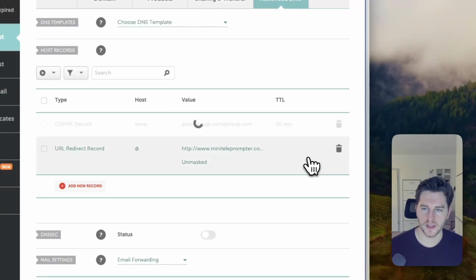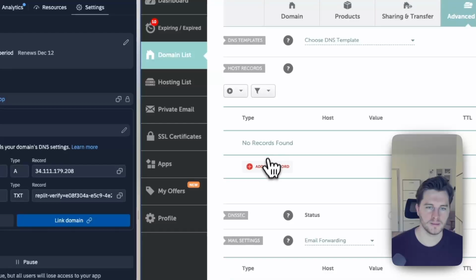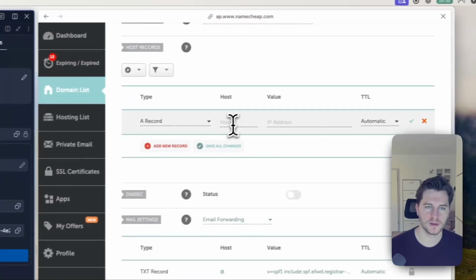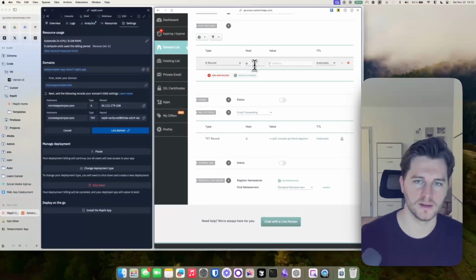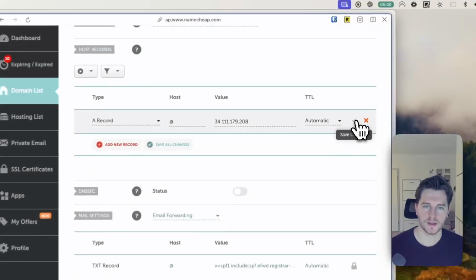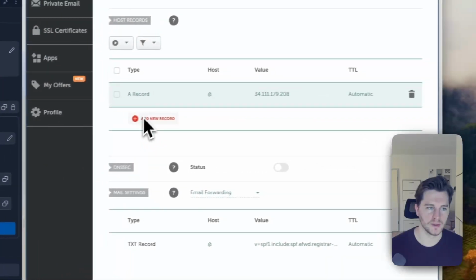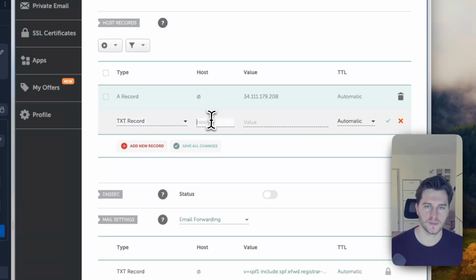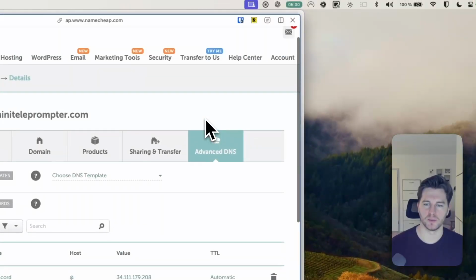So I'm going to delete these 2 records. And I'm adding a new record here. This is an A record with these numbers. So the host is, I think it's right, that you have to put in here. Just like this. And then we have another record. This is a TXT record, host add, and then save this as well.